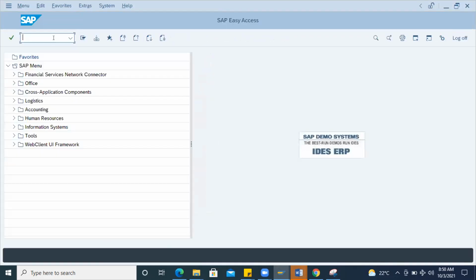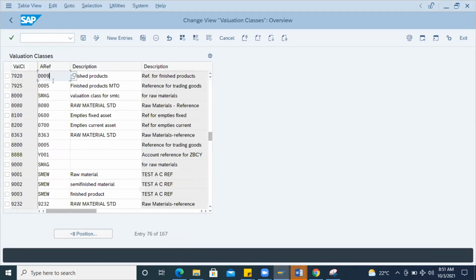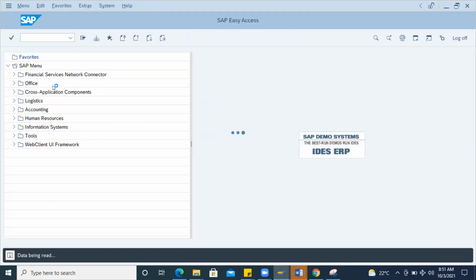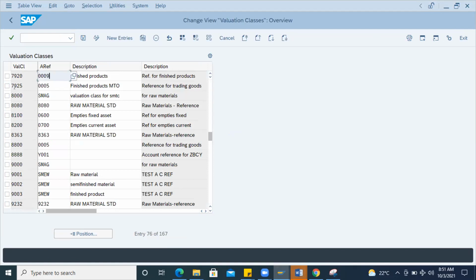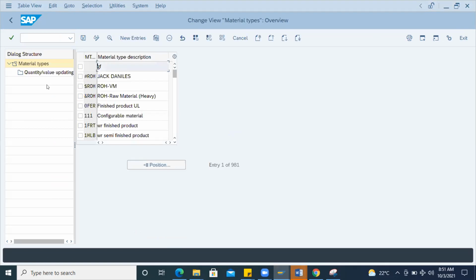If you go with OMS2 and search the FERT material type, this account reference number is maintained in the FERT. That's why whenever you create a FERT material type, in the drop down of valuation class, you may find a few of the valuation classes. I'll show you examples here.